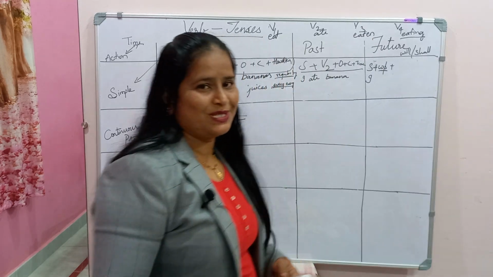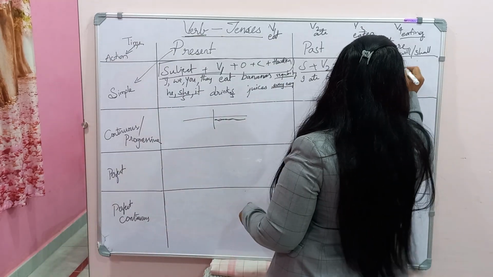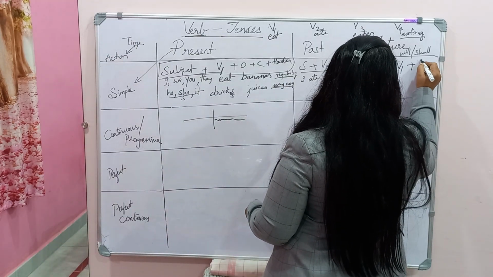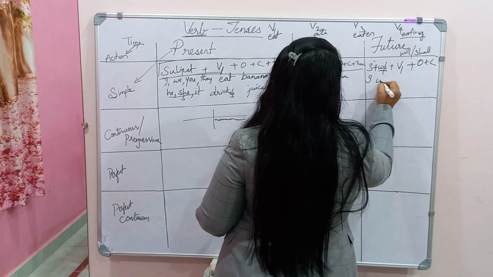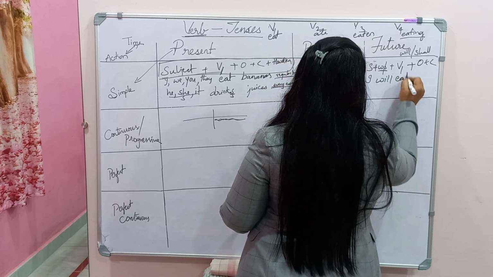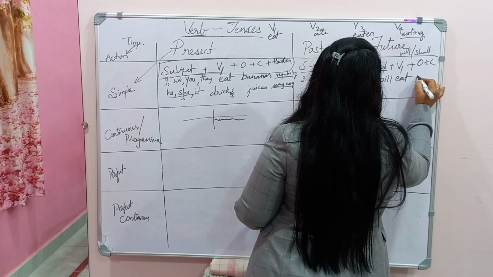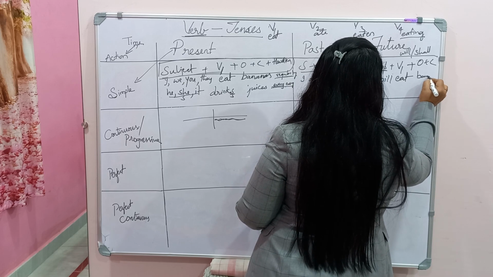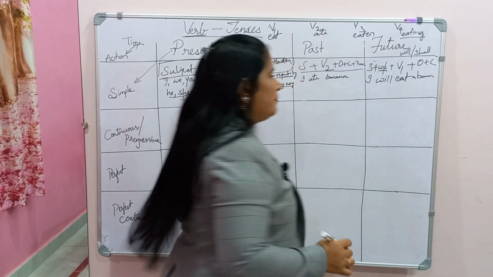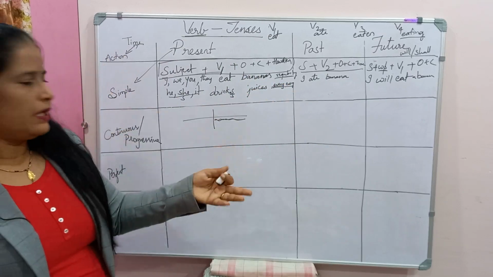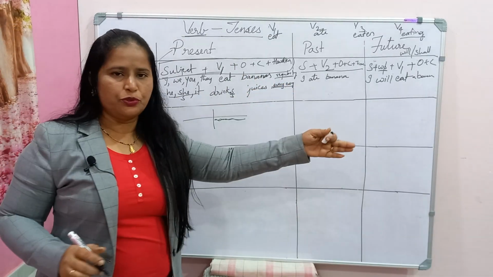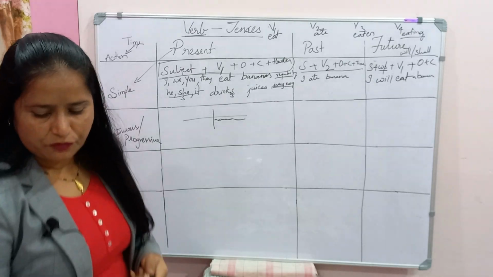It's continuous tense I have written. So I will eat banana, object and complement. I will eat what? A banana. I will eat a banana. So after this time I will be doing this. So this is the future tense.